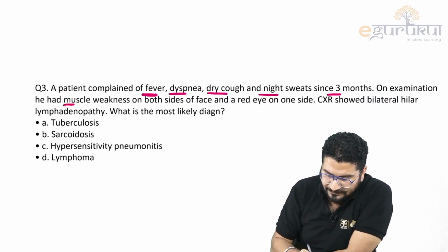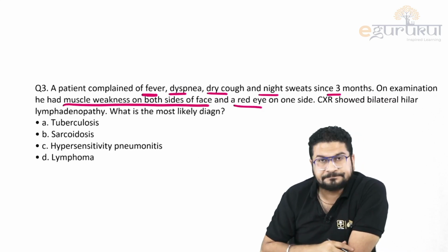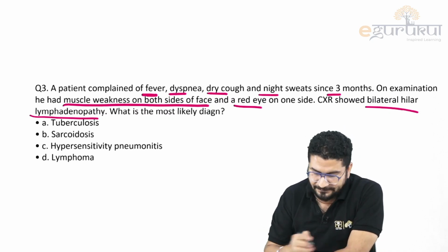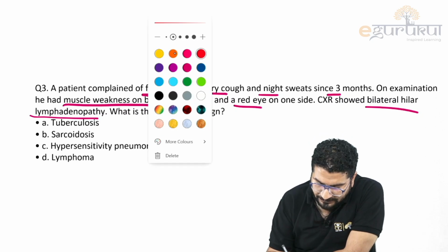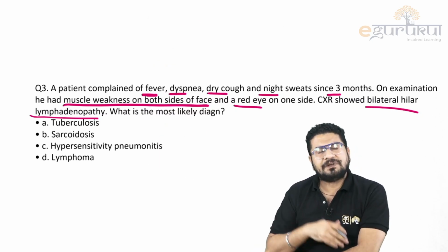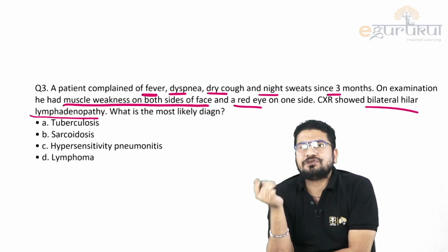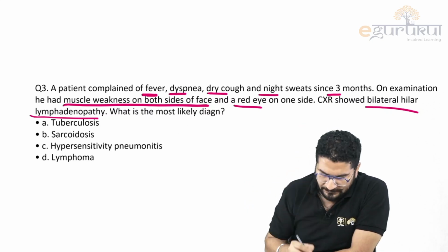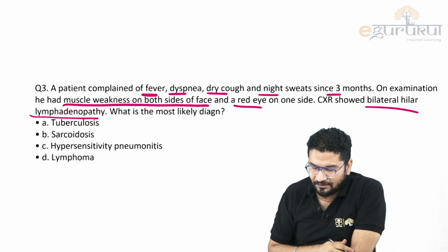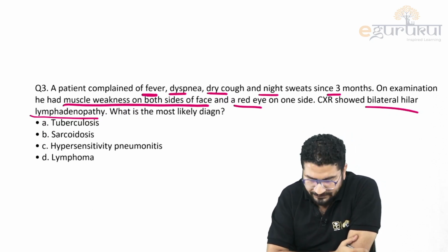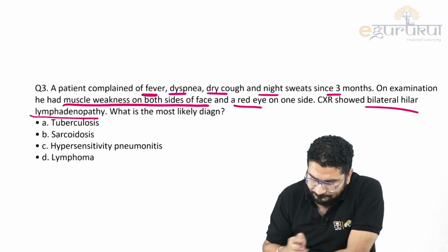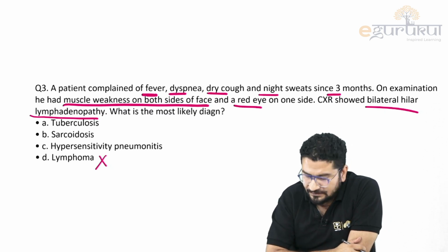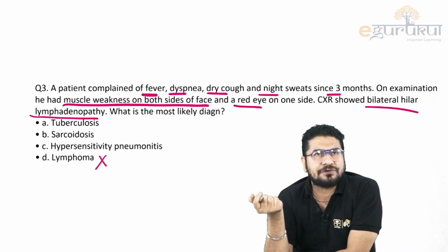On examination, there is muscle weakness on both sides of face, red eye. X-ray shows bilateral hilar lymphadenopathy. What is the most likely diagnosis? Let us see one by one. Fever, night sweat, weight loss, these symptoms you can see in lymphomas as well. I told you in the hematology lecture, we call them B symptoms, right? But in lymphomas, you will usually not see hilar lymphadenopathy. In lymphoma, there is nothing given like weight loss, and nothing like blast cells or immature cells.